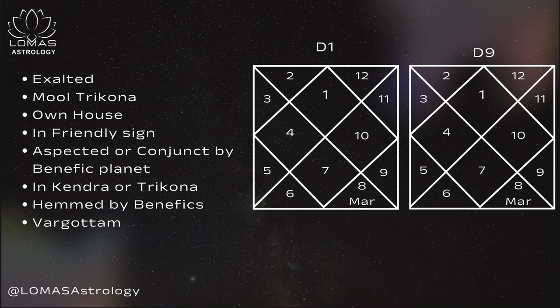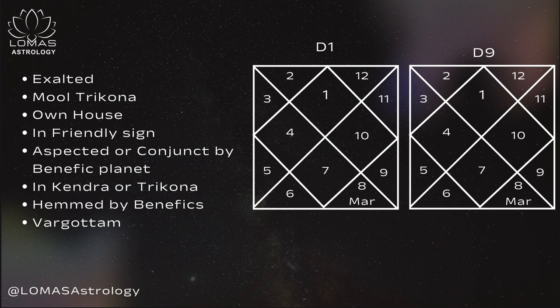This can happen in another way as well. For example, one planet is in a debilitated sign in D1, but gets exalted in D9. What will be the result? When we see a planet debilitated, what comes to our mind? That it is very weak, it won't give results. But in D9, the Navamsha divisional chart, we see that it is exalted now.